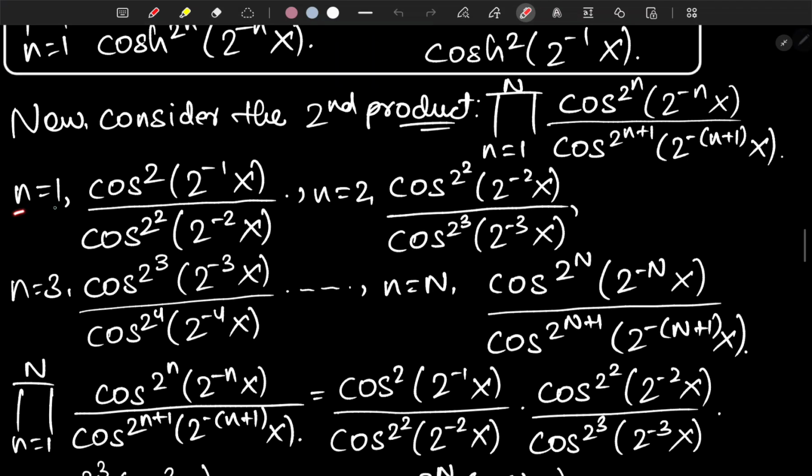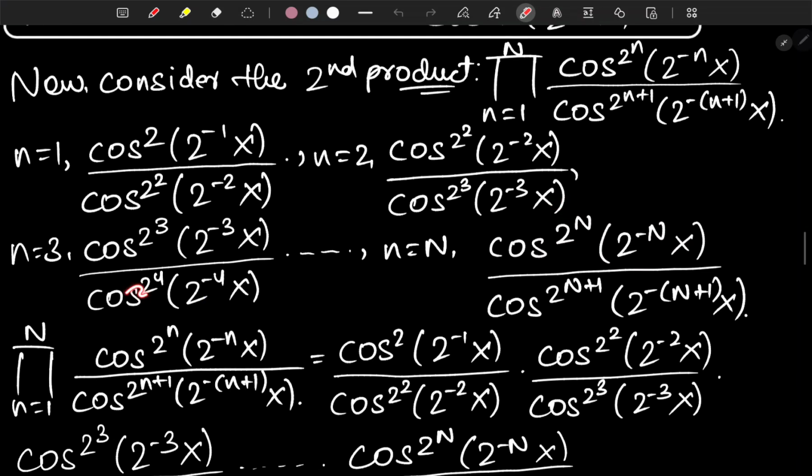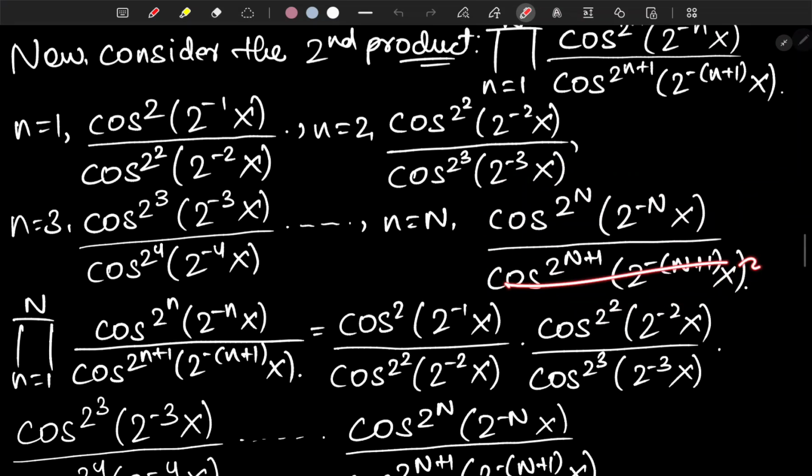So when you plug n equals 1, that's going to be cosine squared of 2 to the negative 1x over cosine squared to the squared of 2 to the negative 2x. For n equals 2, it's cosine squared to the squared of 2 to the negative 2x over cosine squared whole to the cube of 2 to the negative 3x. And when you plug n equals 3, you're going to have that much thing, and when you plug n equals capital N, you're going to have this much thing.